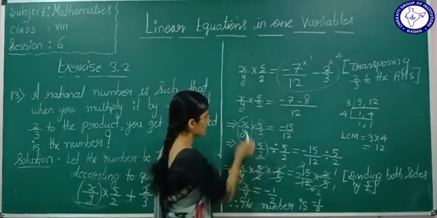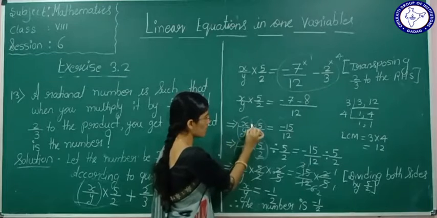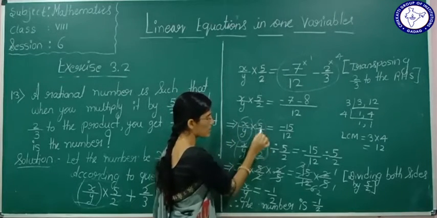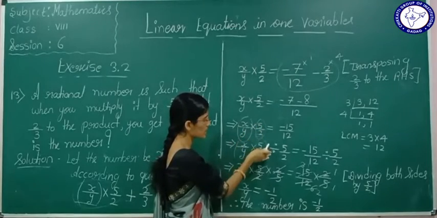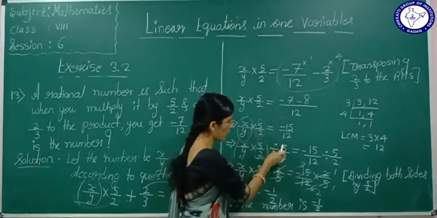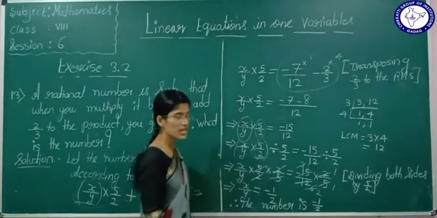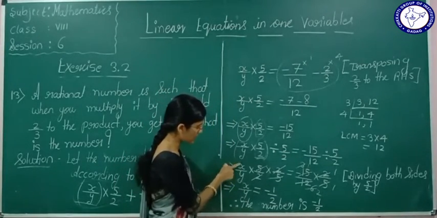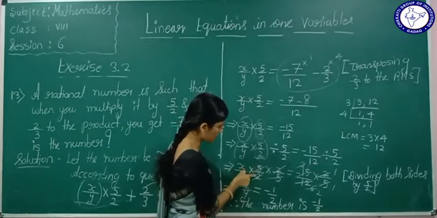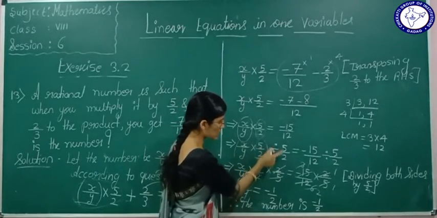Afterwards again see here, we want to know the number here. That's why we are eliminating this 5 by 2. How are we eliminating 5 by 2? By dividing both sides by 5 by 2. If you divide both sides by 5 by 2, what is the next step? x by y multiplied by 5 by 2, here I took the reciprocal of this.